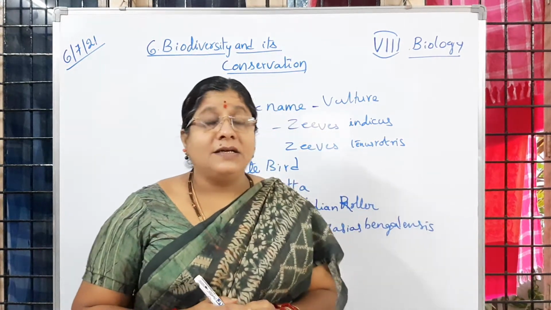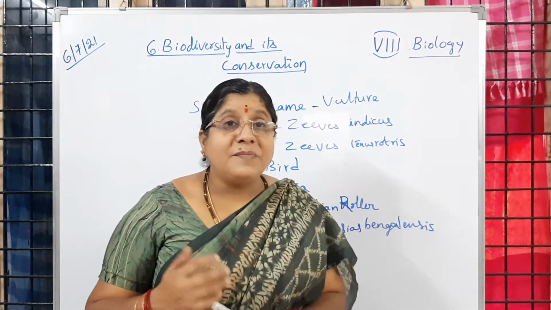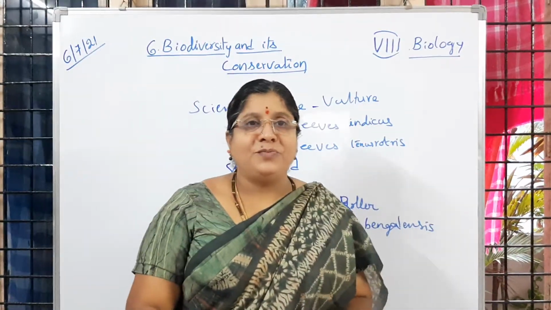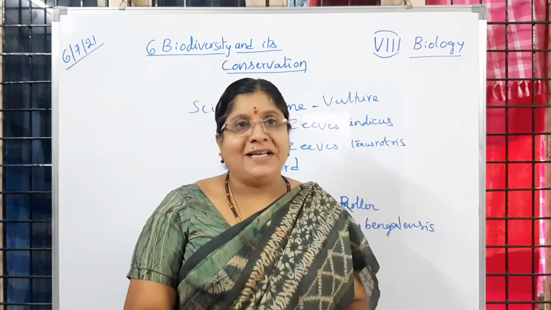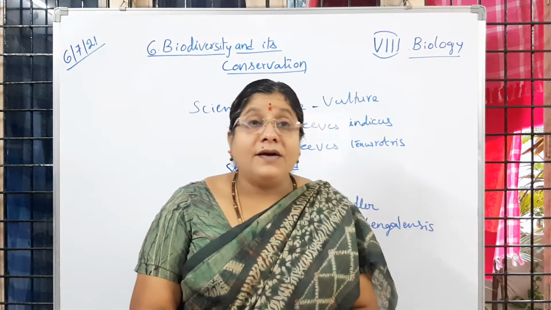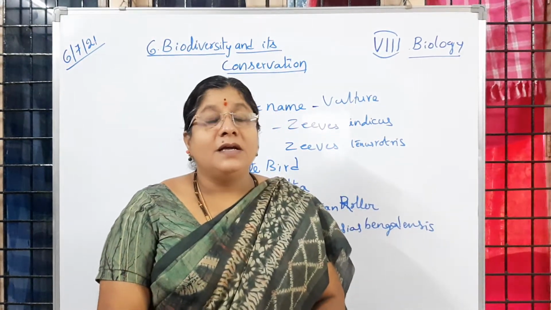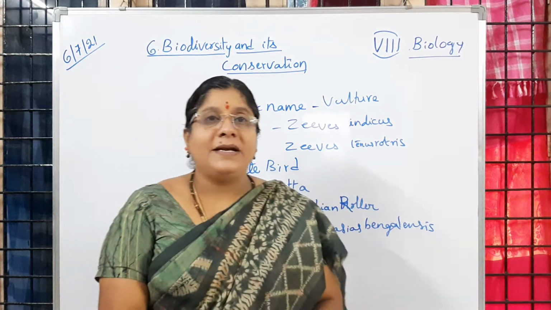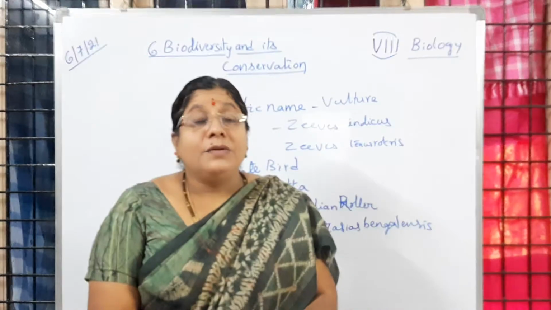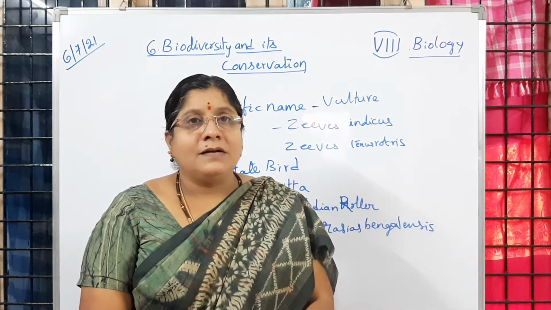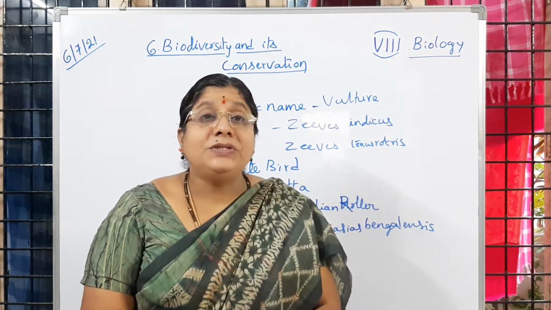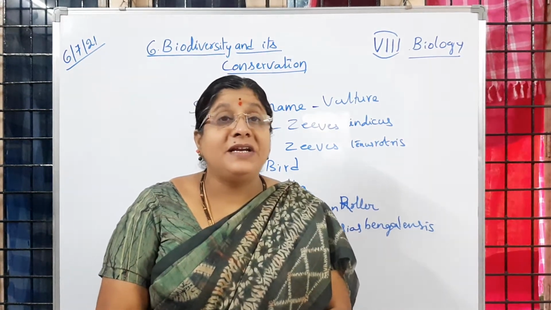What are the reasons? The reasons for the disappearance of organisms in our surroundings are human activities, actually speaking. What kind of reasons are there? Environmental changes. Then many people, especially farmers, use insecticides indiscriminately.